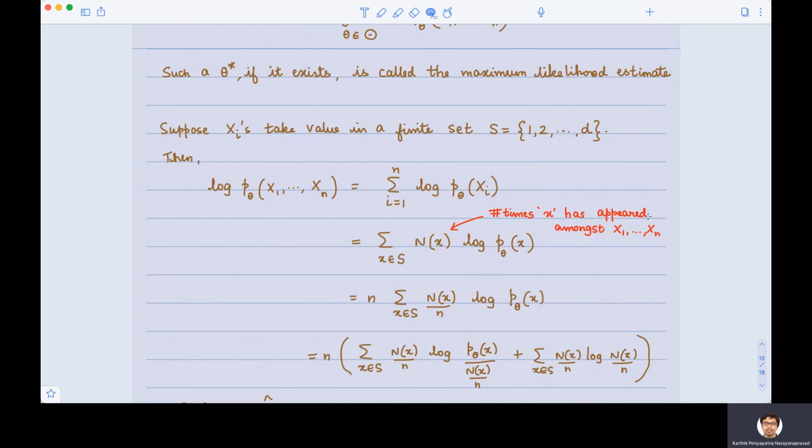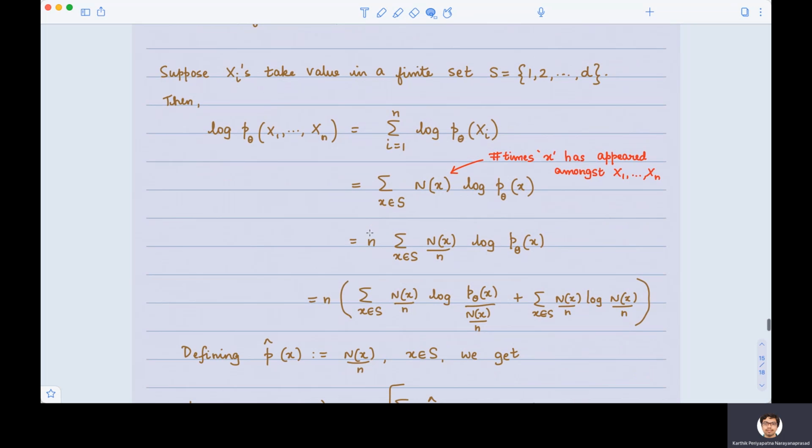You count how many of them are 1, how many of them are 2, how many of them are 3. And because this is a summation, if 1 has occurred 10 times, it will be 10 times log p theta of 1. If 2 has occurred 20 times, then it will be 20 times logarithm p theta of 2, because this is a running summation. And therefore, you just count how many times each x has occurred amongst the x1 through xn, and you multiply that with the logarithm of the probability of x. Very nice. So this expression is okay.